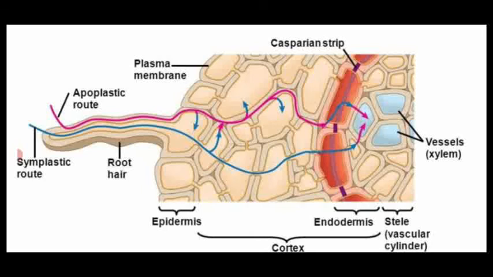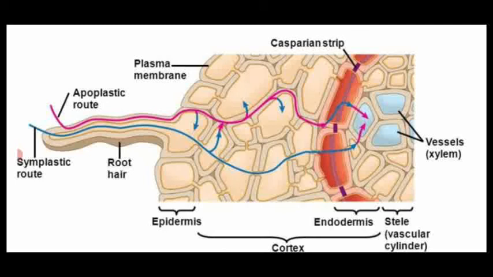The root hair absorbs the water molecules from the soil, which contains a higher concentration. Then the water molecules enter the cortical cells, which are light orange in color. Then the thick orange color is the endodermis. Inner to that, the light blue color is the xylem vessels.